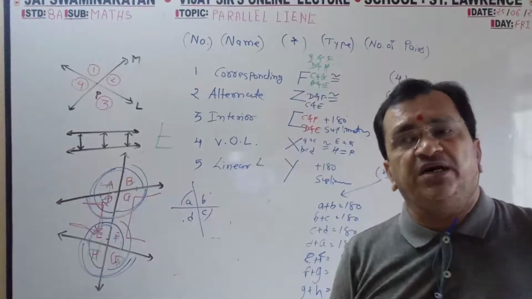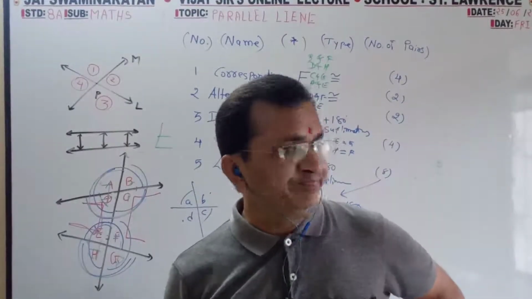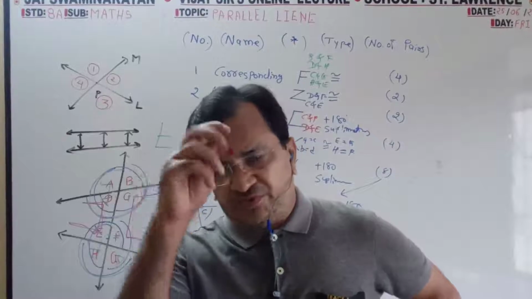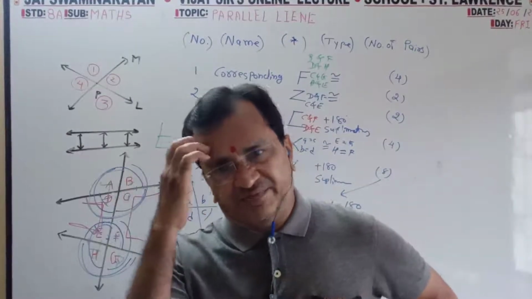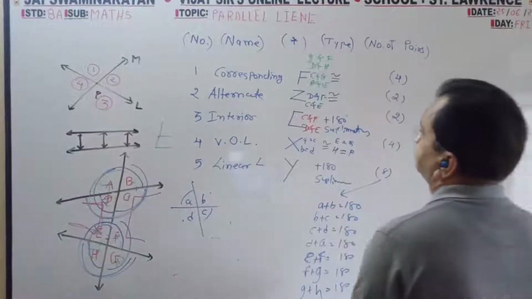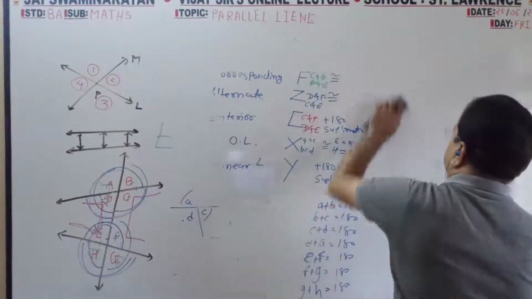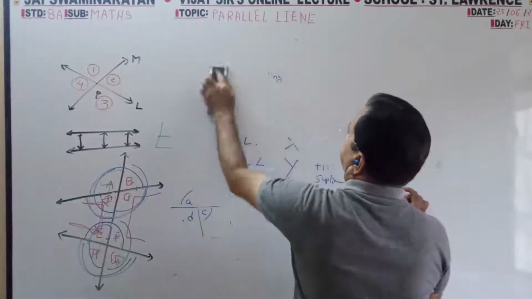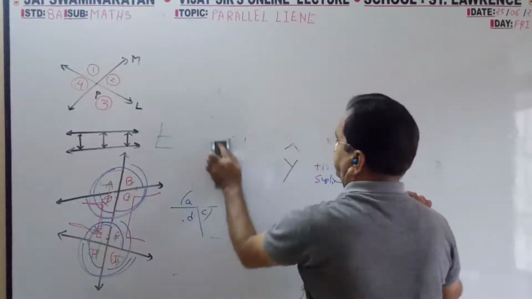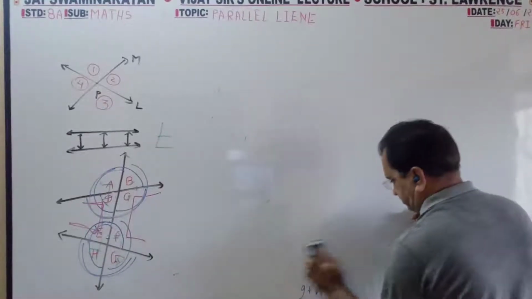Now we will find the actual name of the angle from 3 letters. Then we will go to the exercise.